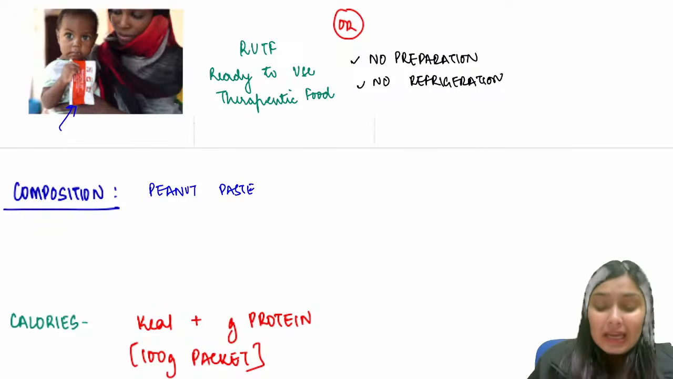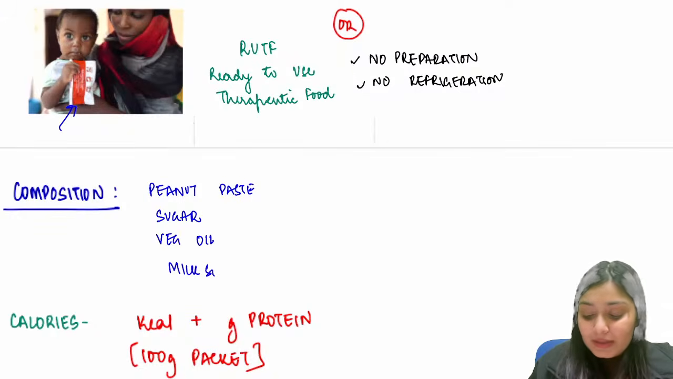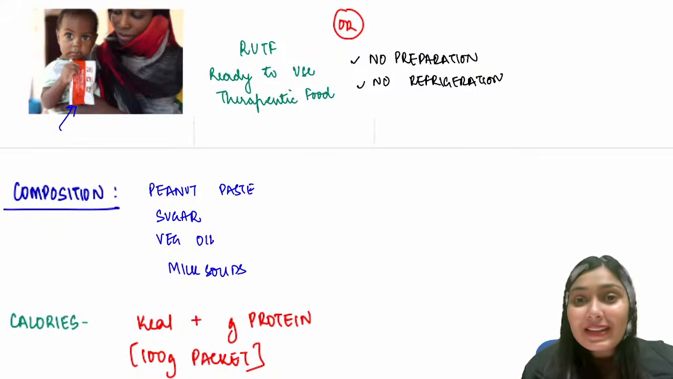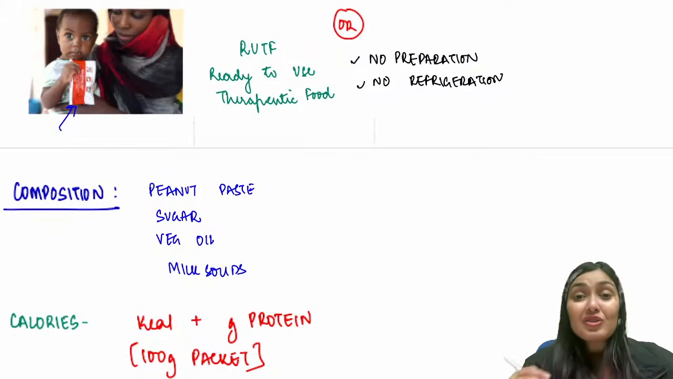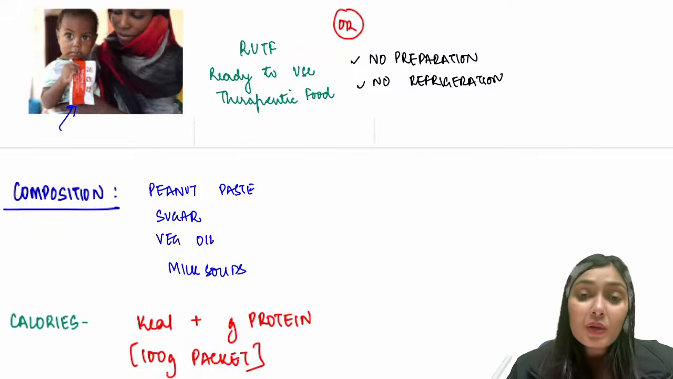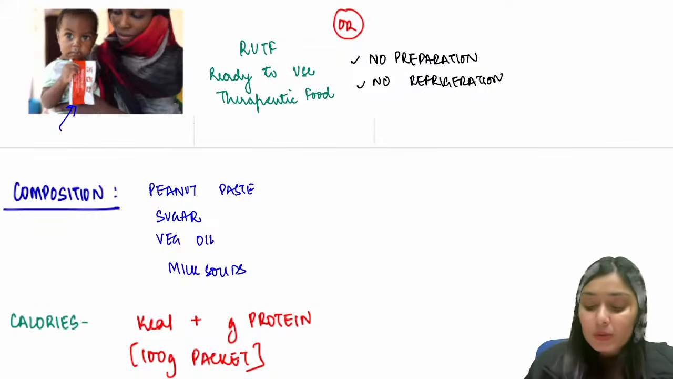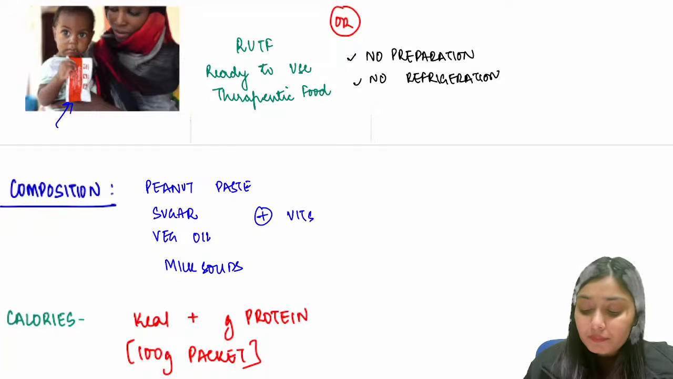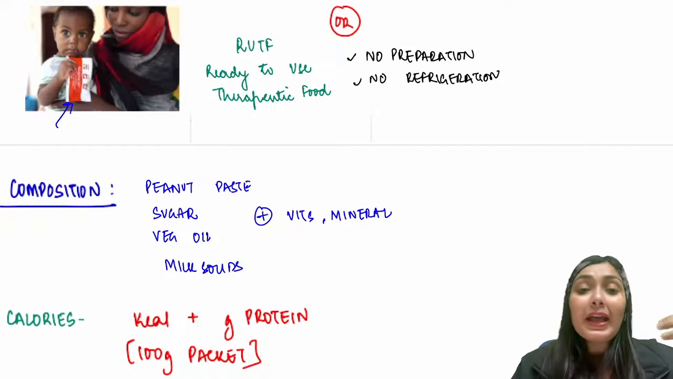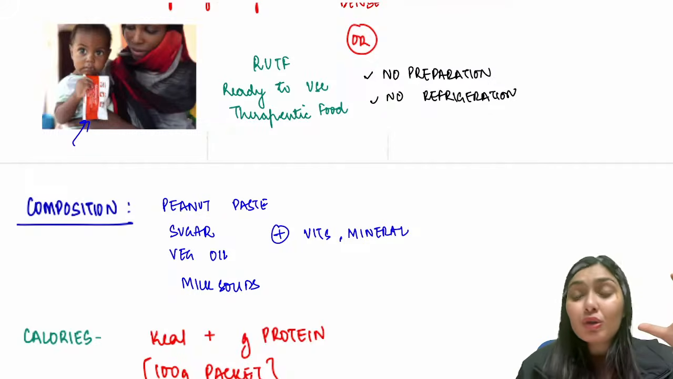Peanut paste has sugar to make it palatable, very tasty, and has vegetable oil and milk solids. If you add sugar and oil to anything, it becomes very tasty. So the preparation is such that it tastes actually like a chocolate, right? So peanut paste, sugar, vegetable oil, milk solids, and along with that vitamins and minerals are also added. What do you think would be the protein and the calorie in one such packet? This is a small packet, but this packet has a lot of calories.